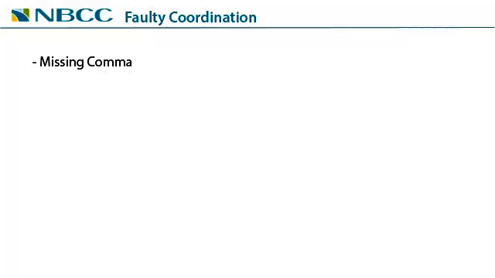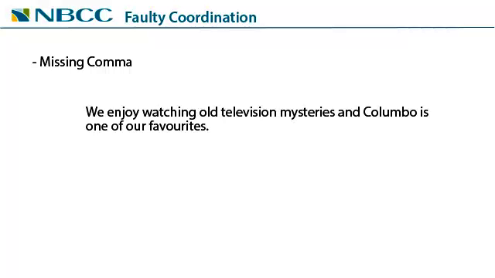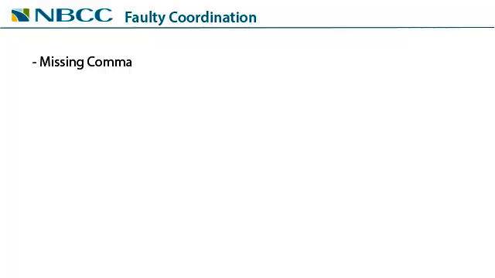Faulty coordination can involve a missing comma. When you make a compound sentence with a comma and a conjunction, don't forget the comma. For example, "We enjoy watching old television mysteries and Columbo is one of our favorites." This is faulty coordination because of the missing comma before and. It is okay to leave the comma out if the sentence is very, very short, but no more than 3 or 4 words in each part.